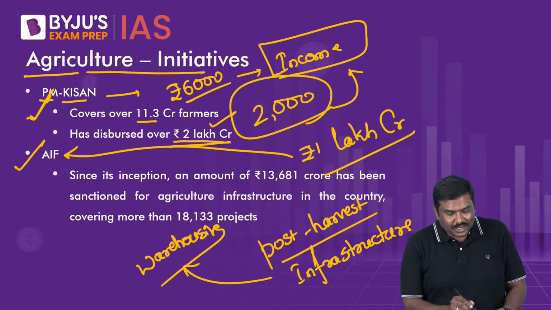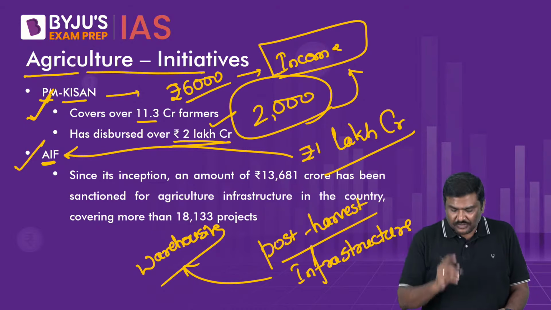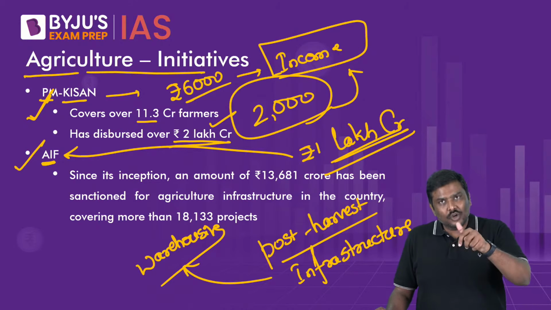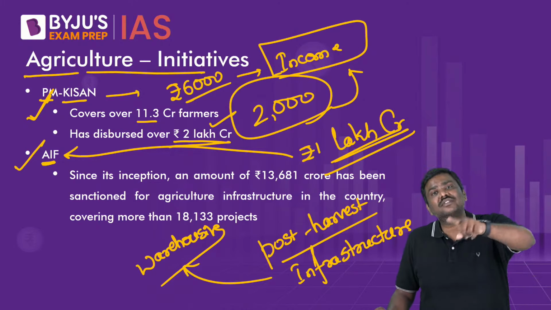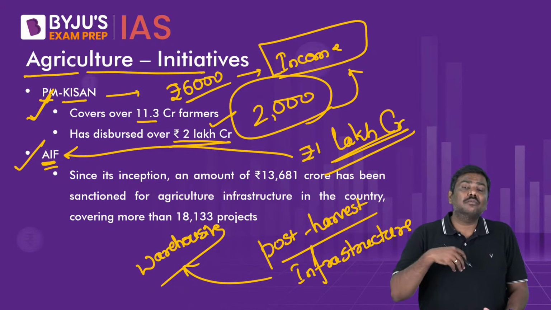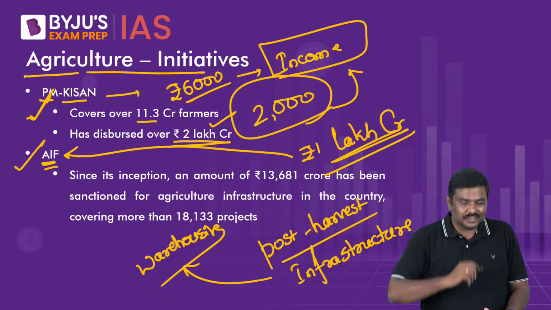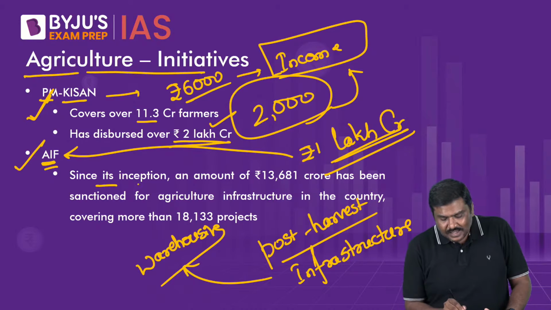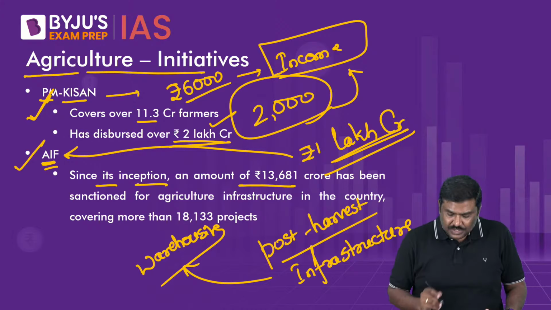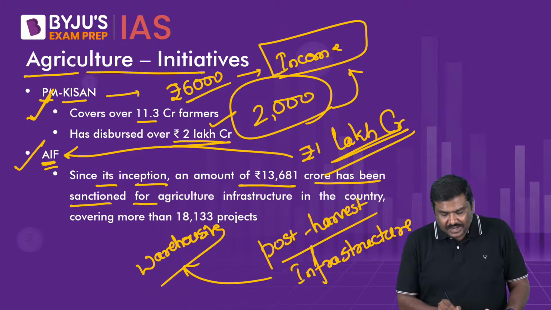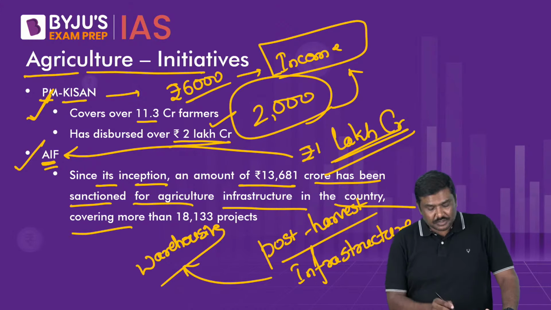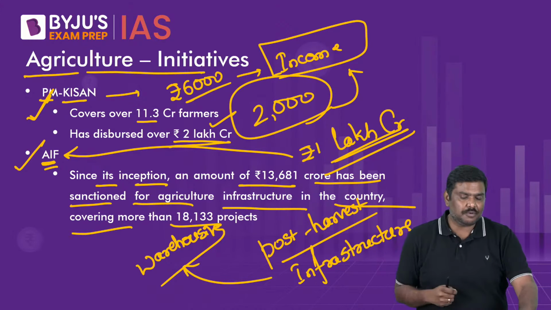And under the Agriculture Infrastructure Fund, the Government of India says, I will keep aside 1 lakh crore rupees. In fact, for loans up to a certain amount, interest subvention is also provided, right? So the Government of India says, I will promote post-harvest infrastructure under this initiative. And since the inception of this initiative, an amount of more than 13,000 crore rupees has been sanctioned for agriculture related infrastructure in the country, which covers more than 18,000 projects.